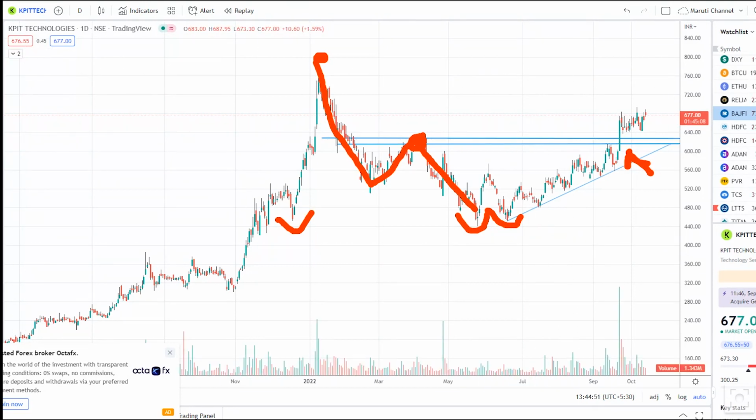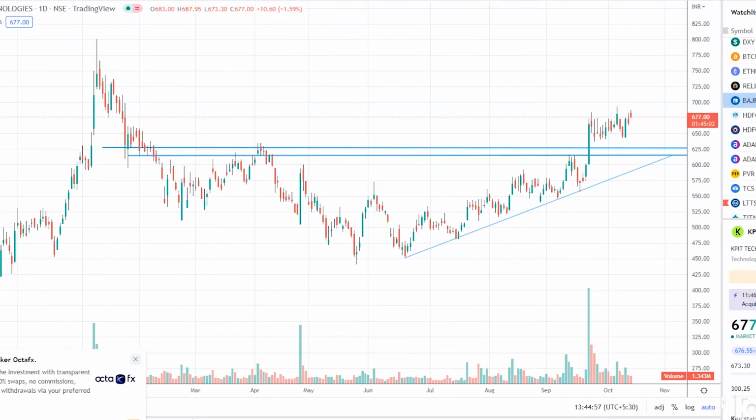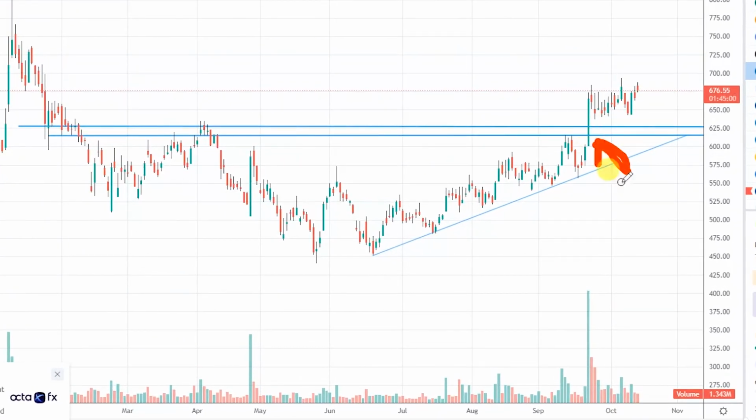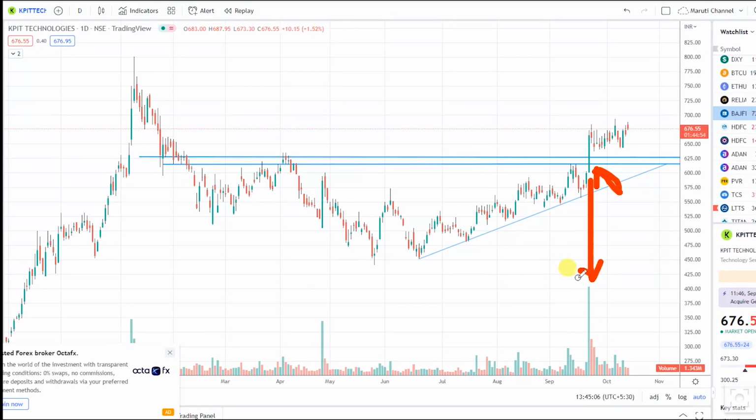Here you guys can see it has given, just a second, I'll just quickly remove, and yes. So you guys can see that this breakout has come up with a very good volume. This is the highest volume on Kpit Technologies from the beginning of this particular stock. So this is quite a big volume breakout that has happened, and after that this particular stock is consolidating.